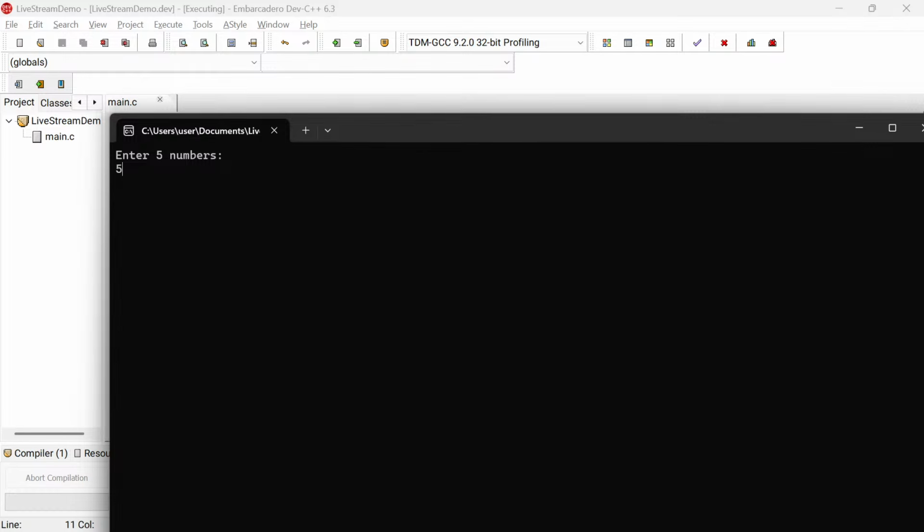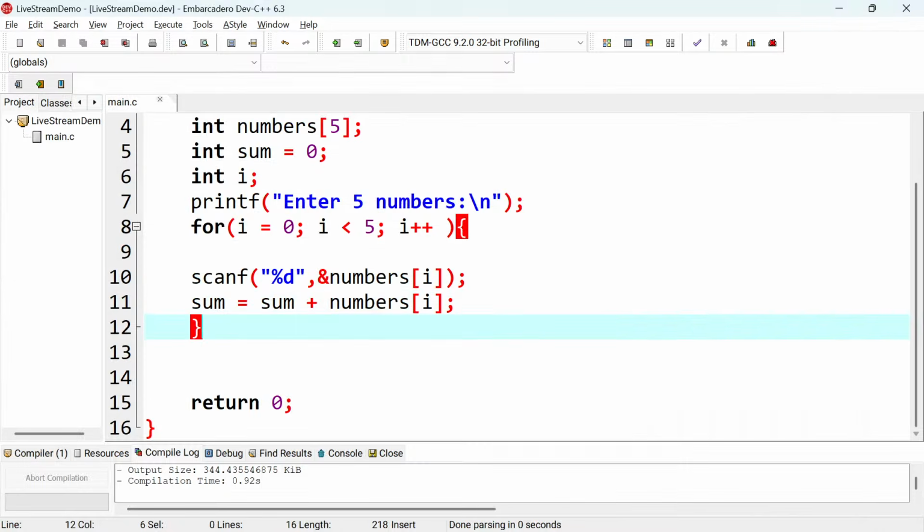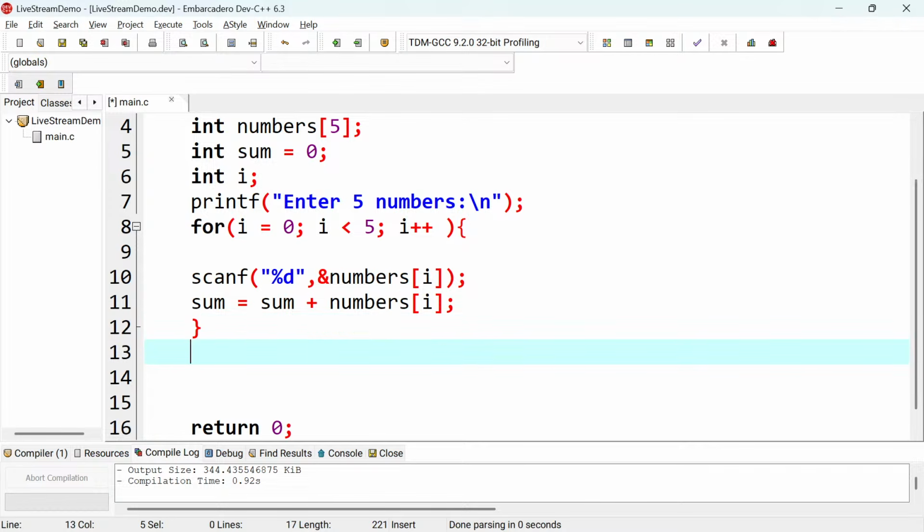So if I run this code, it is storing the 5 numbers and it's also adding, but it's not displaying the total. So the next thing is to display the total. So what you need to do is to display the total. Okay, so how do you display the total?